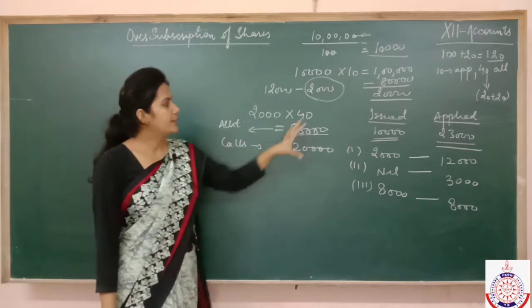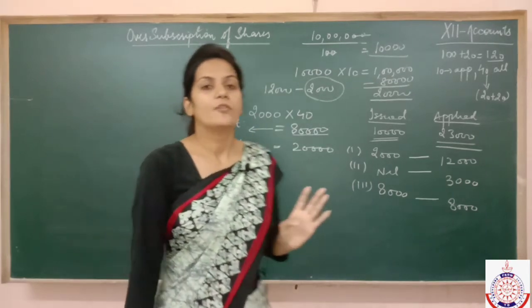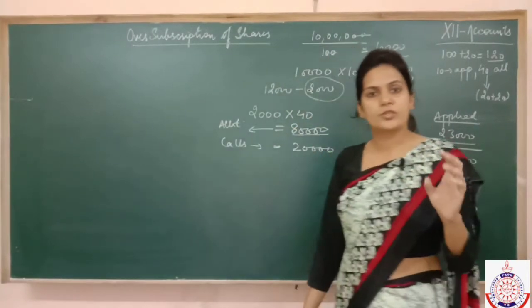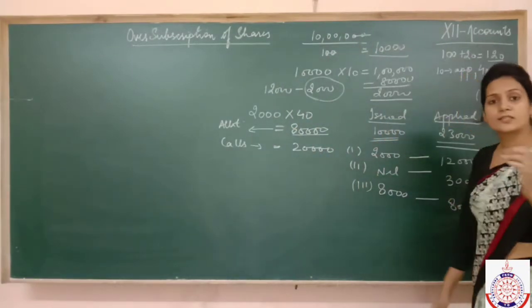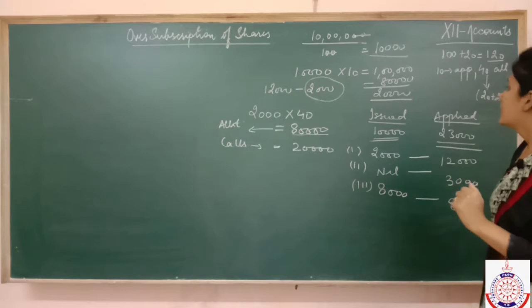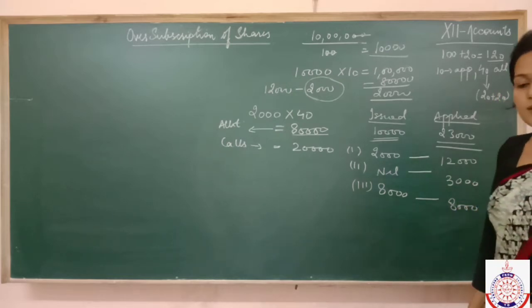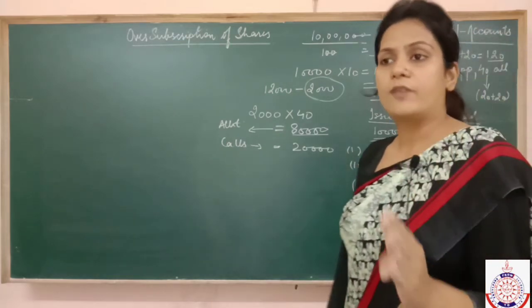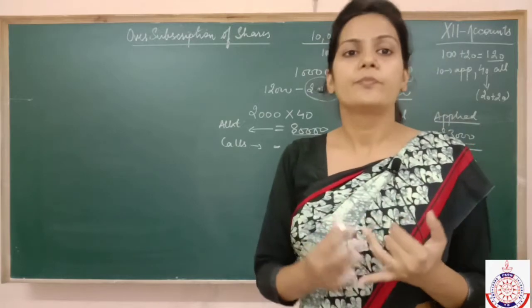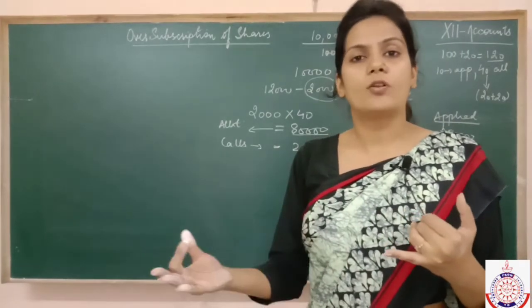Now you have to apply this concept on all the questions. Whenever the concept of oversubscription comes, you need to check what I told you just now, whether it is told in the question that you only have to adjust the amount on allotment or you have to adjust the amount on calls also.